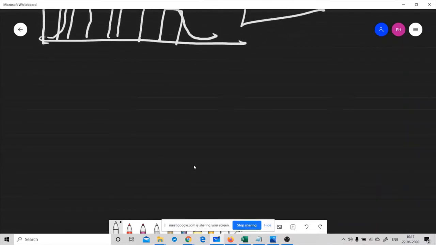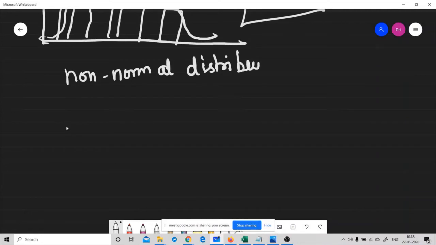Then how do we check whether your data is distributed normally or non-normally? For that we can look at some terms like skewness. If skewness is present in your data, then a non-parametric test should be used. There are several ways a distribution can be non-normal.